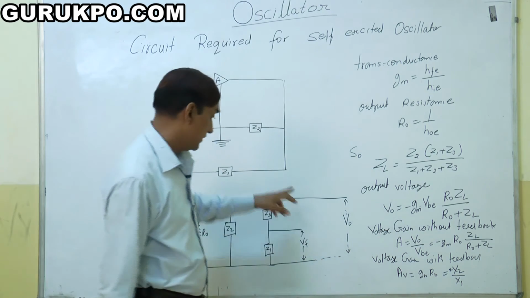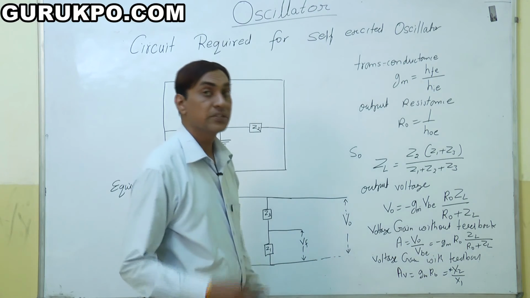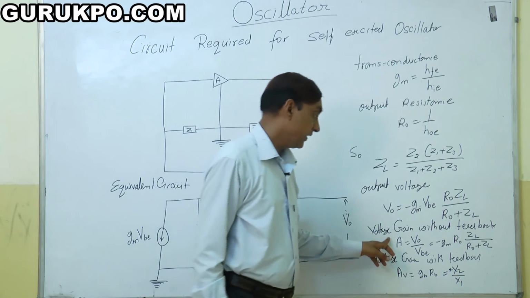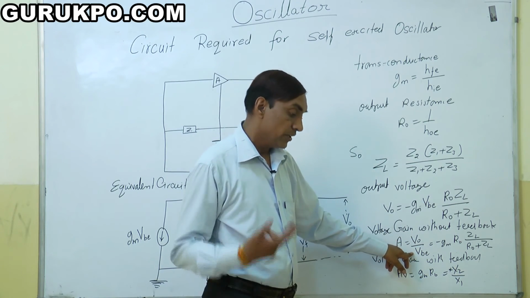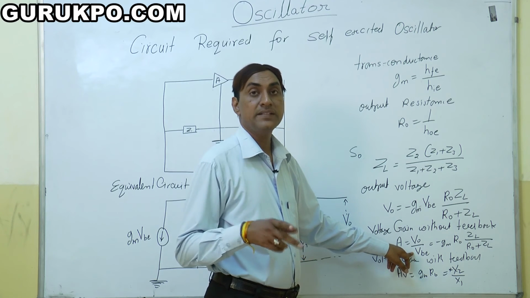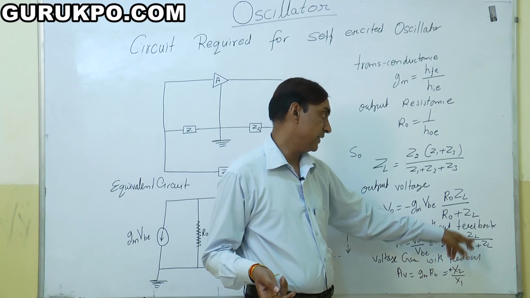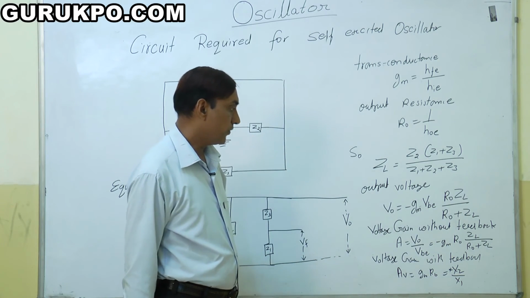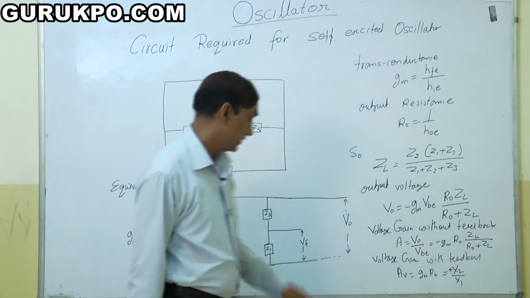This is showing voltage gain without feedback. It means no feedback has come to our transistor. So A is equal to V0 upon VB, where VB is the input voltage on the base-emitter side. So A is minus GM R0 ZL upon R0 plus ZL. Is that clear?